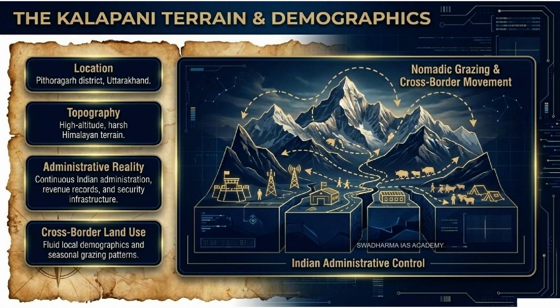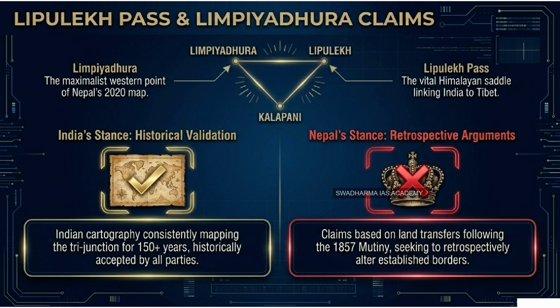That makes sense. But what really complicates this highly militarized zone is that it directly overlaps with one of the most sacred cultural and religious routes in the region. Right, the Kailash Mansarovar Yatra. Exactly. The route traverses directly through the Lipulekh Pass.